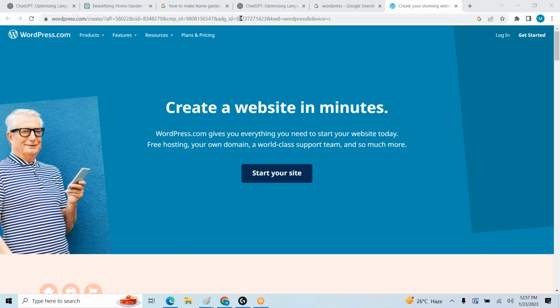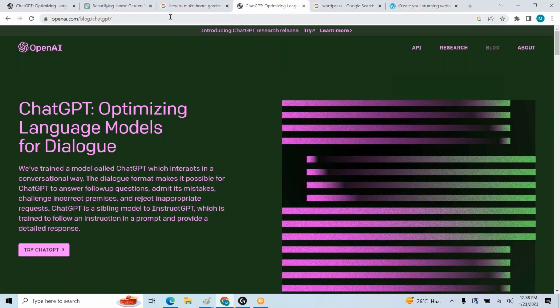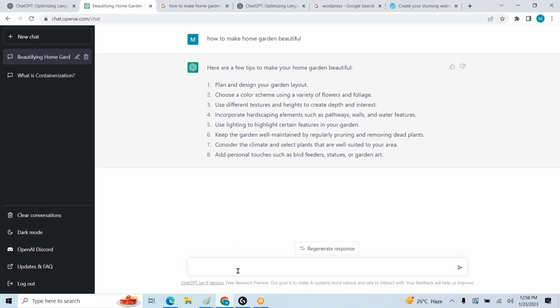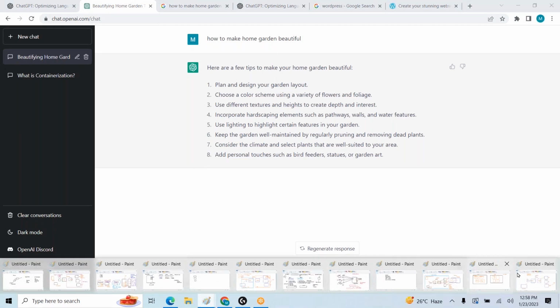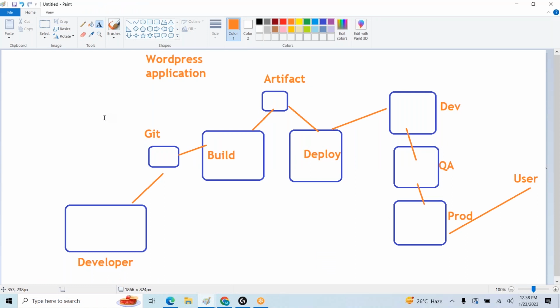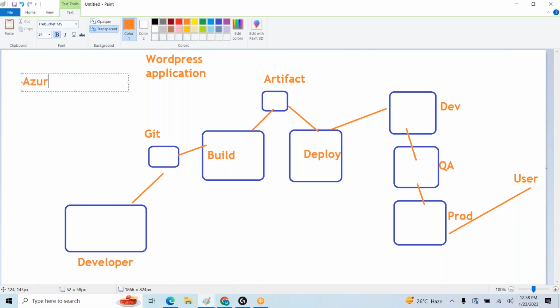For that, I'm trying to use one pipeline. So let us say an Azure DevOps pipeline, a YAML pipeline.